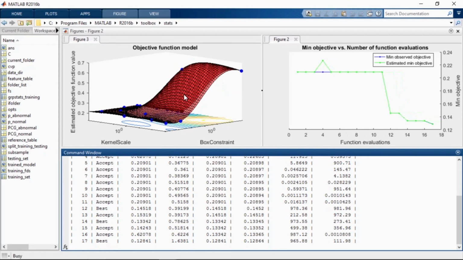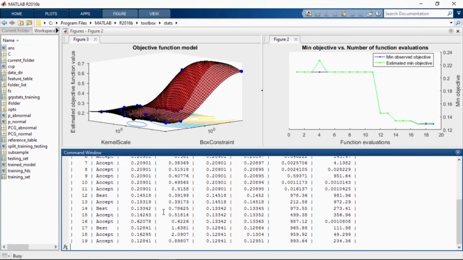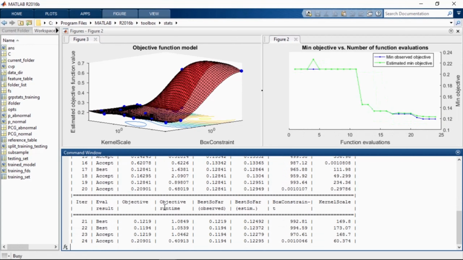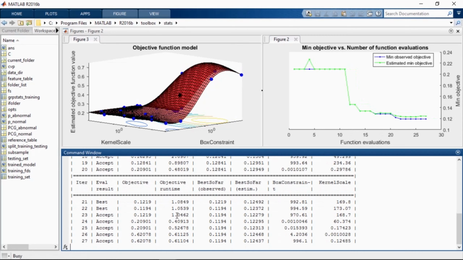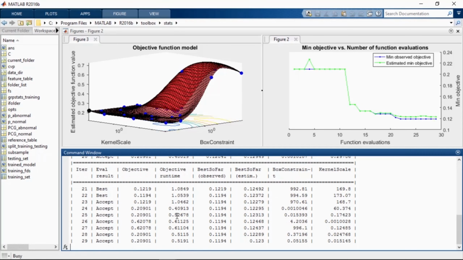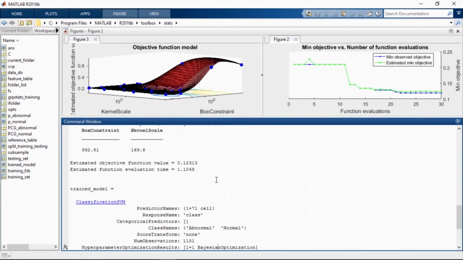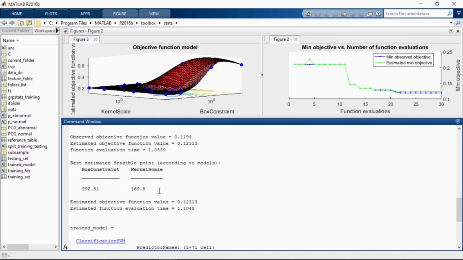So let's take a look at how hyperparameter tuning works in MATLAB. The method works by building a Bayesian model of the objective function, trying to minimize it, and selecting the next points for evaluating the function. This approach allows MATLAB to quickly search the parameter space to identify the optimal parameter values. This method is specifically designed to minimize the number of function evaluations and is very efficient compared to other standard optimization methods.